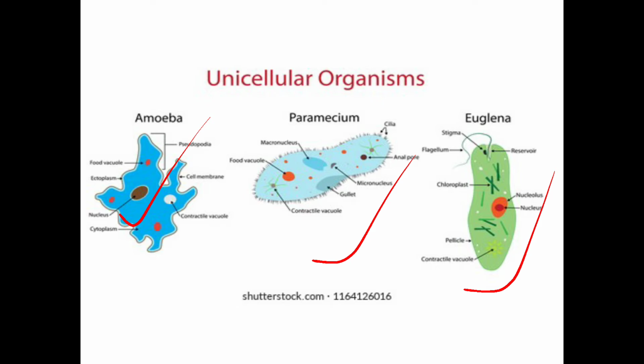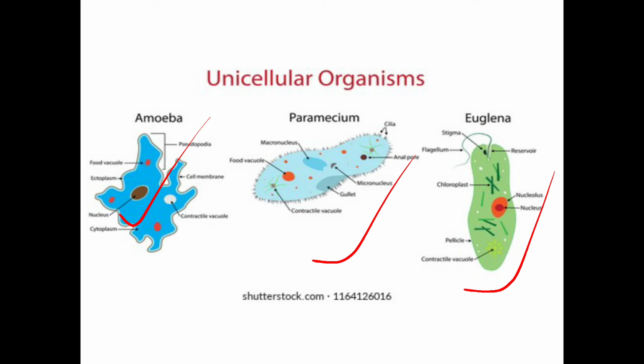Sponges have a cellular grade organization. That means they have different groups of cells. These cells are not organized into tissues. These cells actually work independently. They do not work in a coordinated manner. These cells perform their functions independently. One more example is Volvox. I forgot to add the image of Volvox in this slide. Volvox is actually a colonial organism.